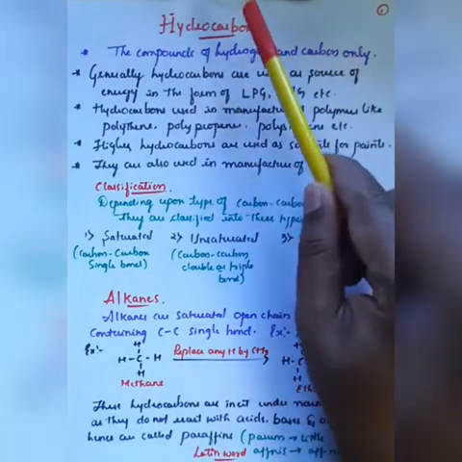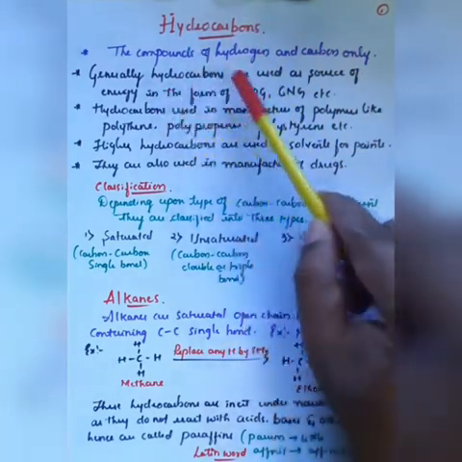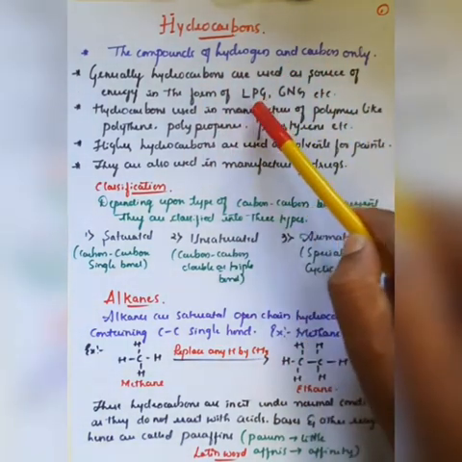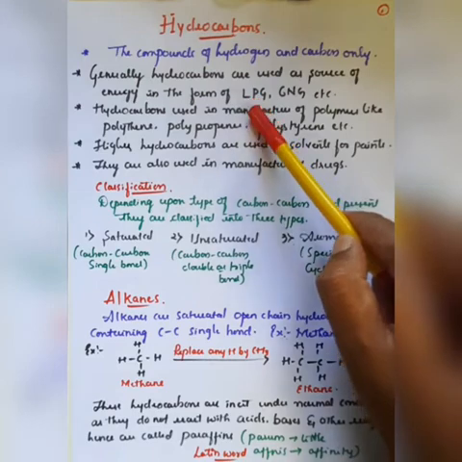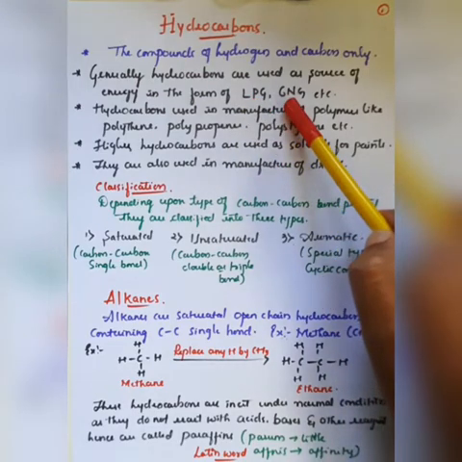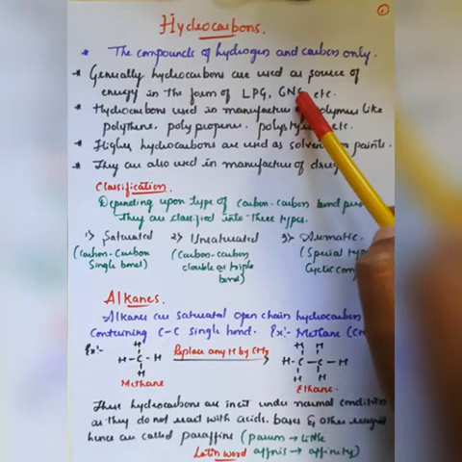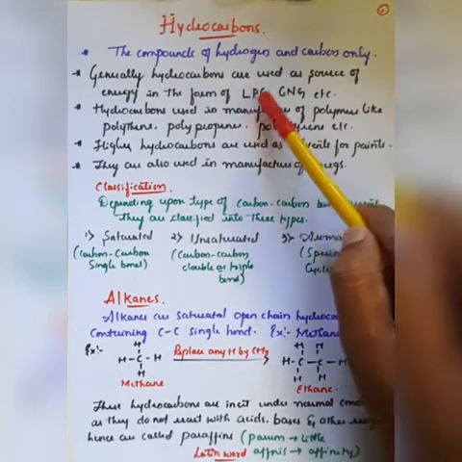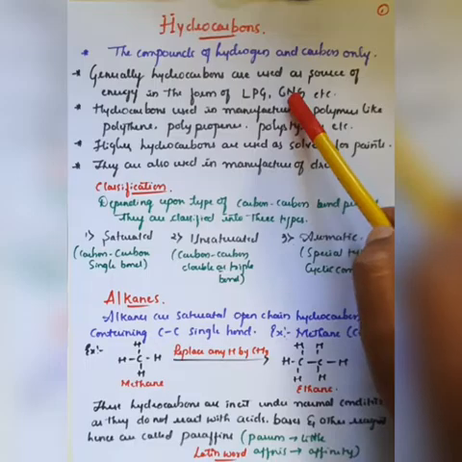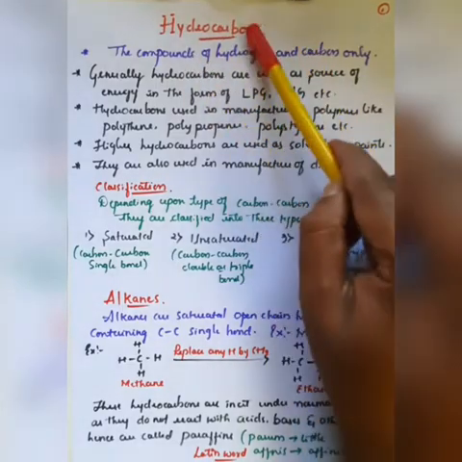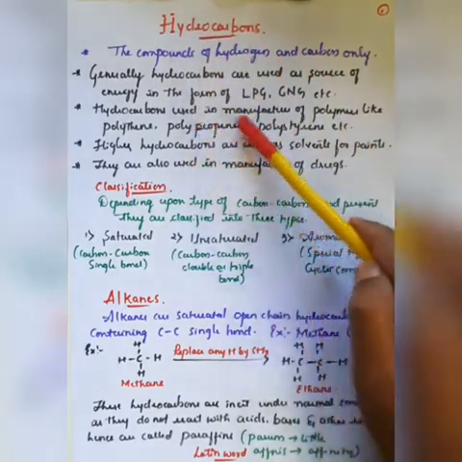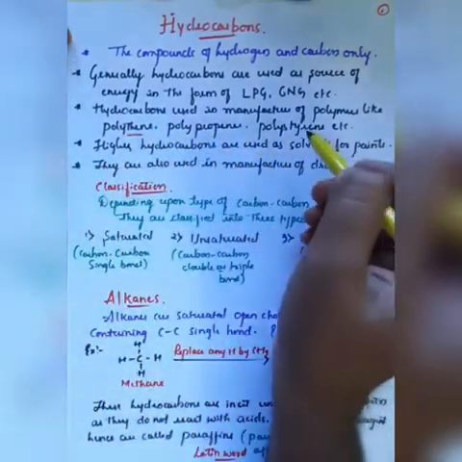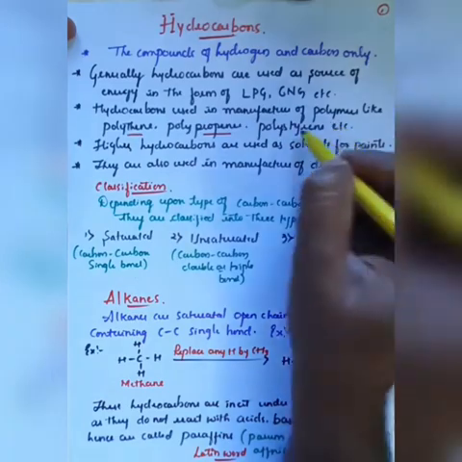Generally, hydrocarbons are used as a source of energy in the form of LPG, liquid petroleum gas, and CNG, compressed natural gas, right? You are already familiar with LPG and CNG. In LPG as well as CNG, most of the components are made up of hydrocarbons. And hydrocarbons are also used in the manufacture of polymers like polyethylene, that is plastic, similarly polypropylene and polystyrene, right?